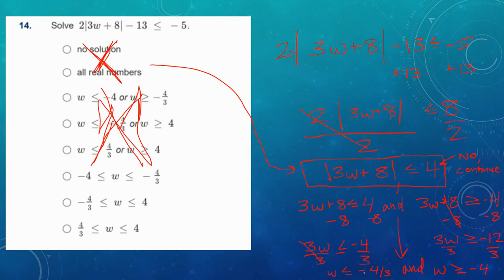Finally, we need to put the compact version in numerical order, so we're going to start with the negative 4, that's my least one, with the pointy side or the less than side of the inequality, w, and less than or equal to negative 4/3. Okay, let's see what we can find here. We have a winner. It is the first and option. Negative 4 is less than or equal to w is less than or equal to negative 4/3.